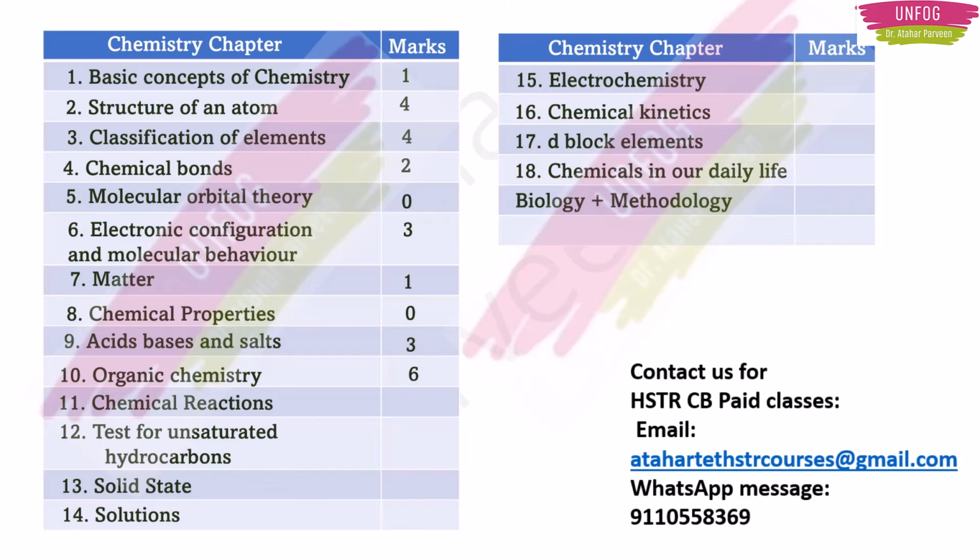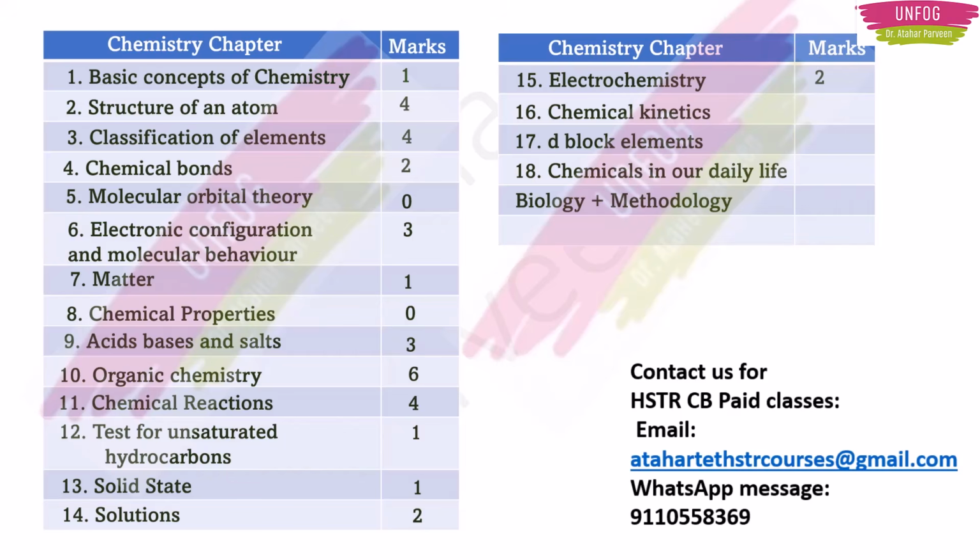See, if you become perfect with the given syllabus of organic chemistry, you can score 6 marks. Then chemical reactions, 4 questions were asked. Then test for unsaturated hydrocarbons, 1 question was asked. In solid state, they asked only I think 1 question. In solutions, they asked 2 questions. Then from electrochemistry, they asked 2 questions.